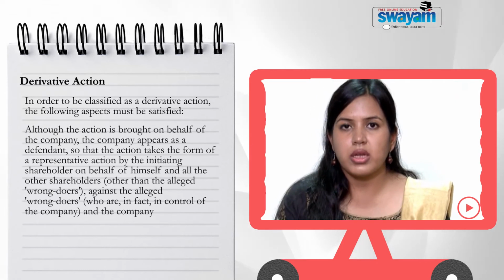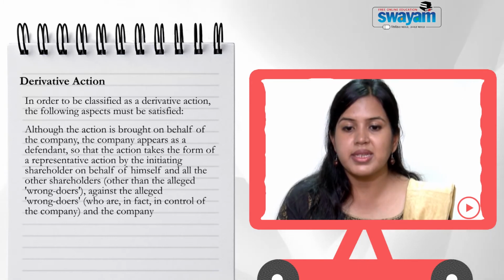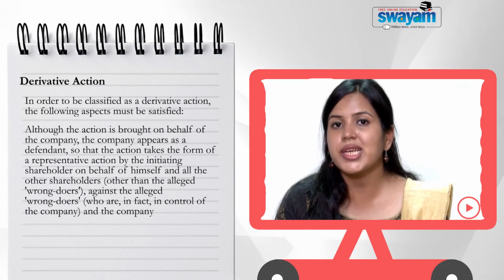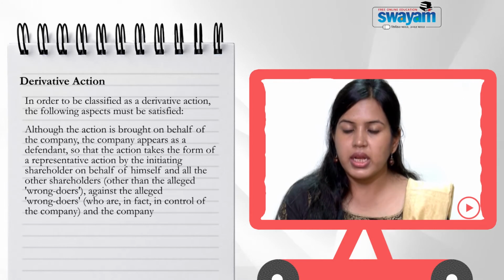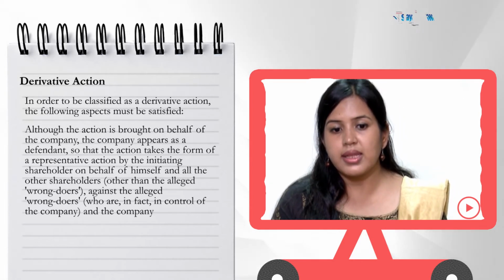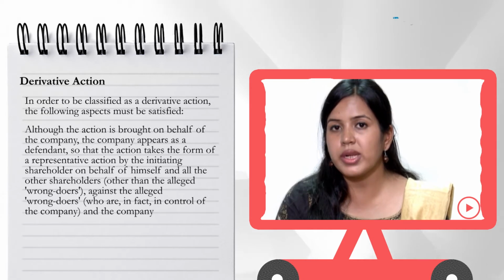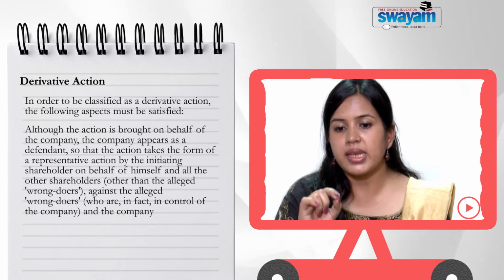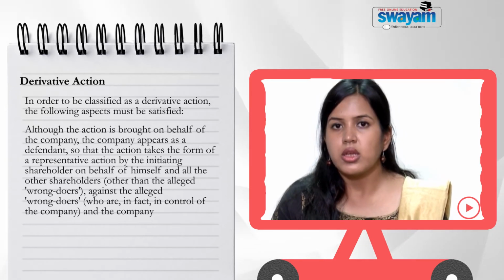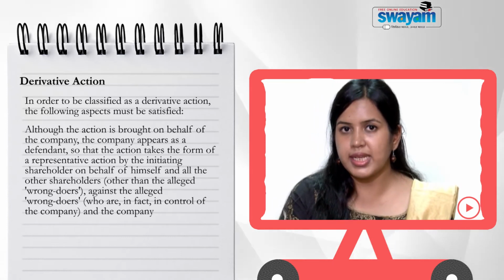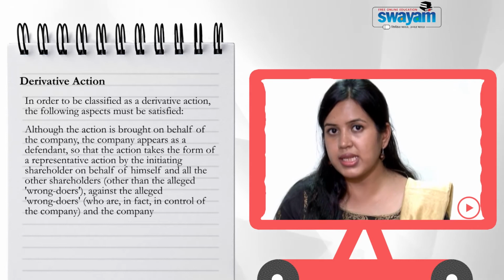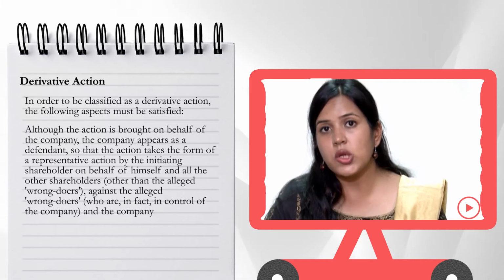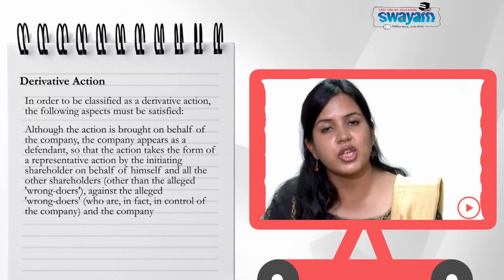Now, although the action is brought on behalf of the company, the company appears as a defendant, so that the action takes the form of a representative action by the initiating shareholder on behalf of himself and all other shareholders other than the alleged wrongdoers. I mean, the shareholders here don't include the wrongdoers, and this action is against the alleged wrongdoers and the company. So, shareholders are taking action in a representative form against the company as well as against the wrongdoers, and these wrongdoers are part of the company itself. They are also shareholders of the company.